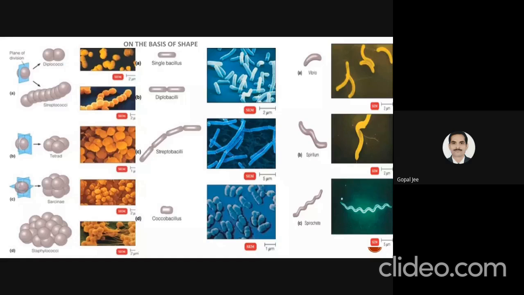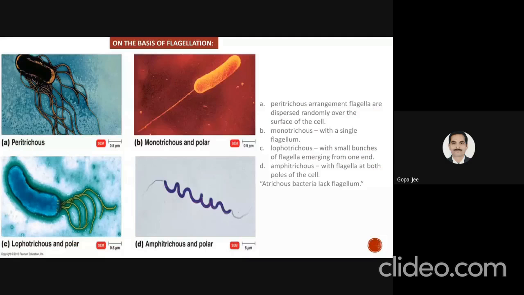If organisms are classified on the basis of flagellation, meaning the origin and arrangement of flagella, we can classify organisms into four groups. That is peritrichous. Peritrichous means flagella dispersed randomly over the surface of the cell. Then monotrichous and polar. Monotrichous means only a single flagellum is present.